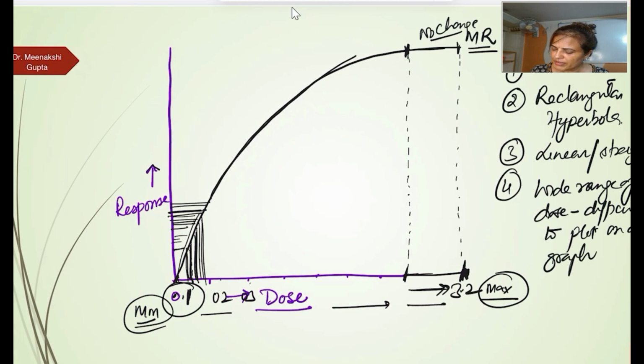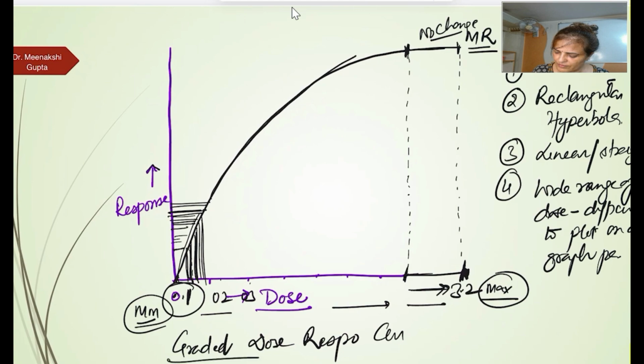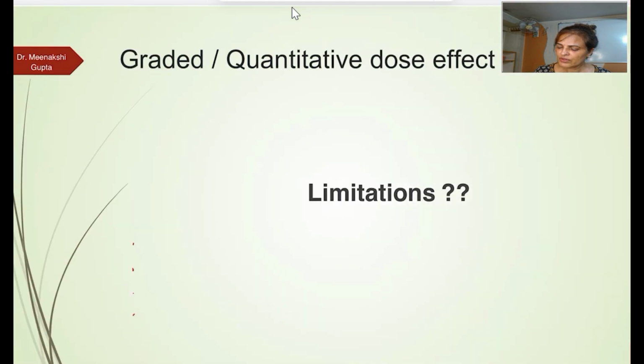So these are the limitations of this graded dose response curve. Now, do we have any solution for this? Yes, we have.